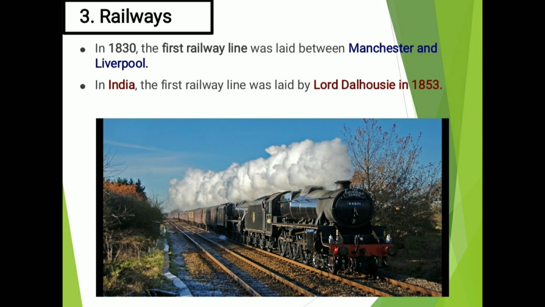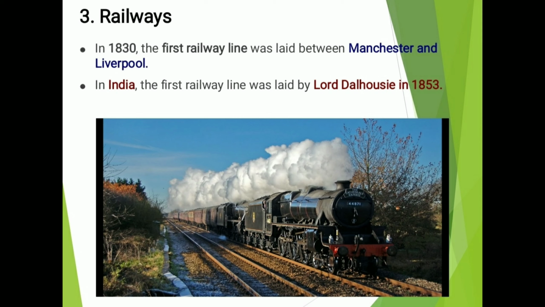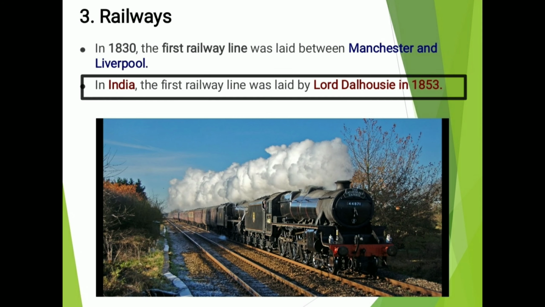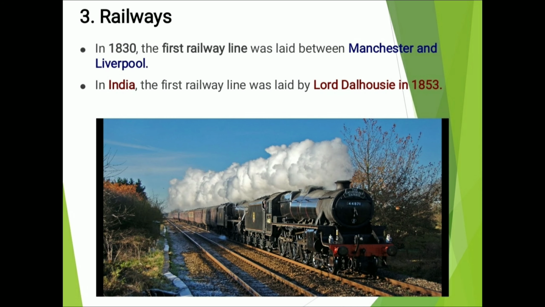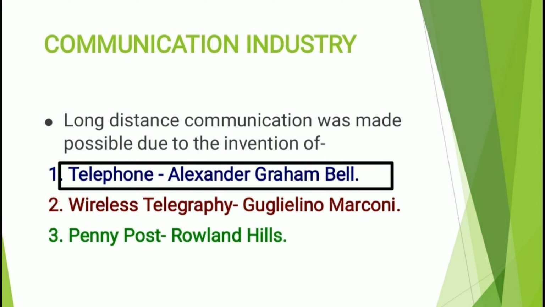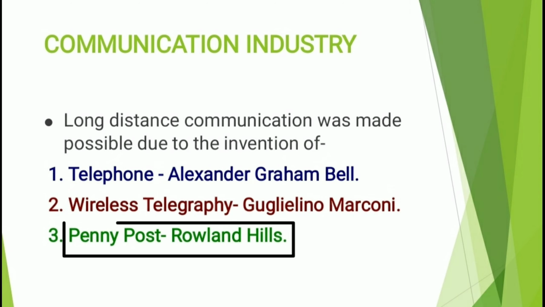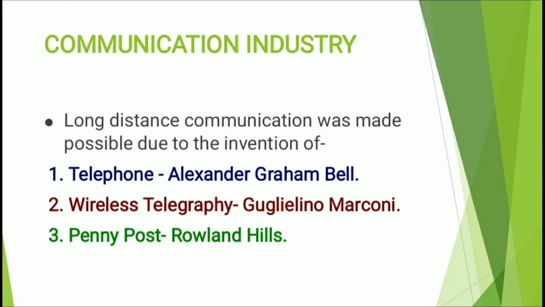Now we shall see railways. The problems which were faced for the transportation of the goods by the waterways and the roadways were overcome by the railways. In 1830, the first railway line was laid between Manchester and Liverpool. In India, the first railway line was laid down by Lord Dalhousie in 1853. Now we shall see communication industry. Long distance communication was made possible due to the inventions of the following: telephone, invented by Alexander Graham Bell; wireless telegraphy by Guglielmo Marconi; and the idea of penny post by Rowland Hill.